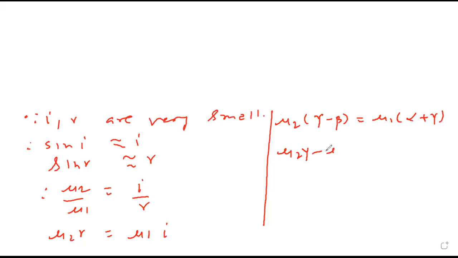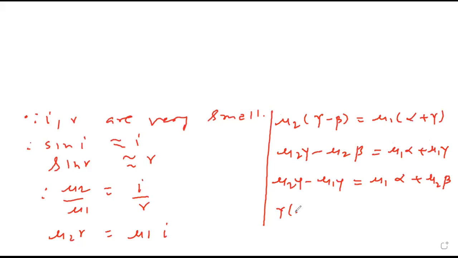So mu2 gamma minus mu2 beta is mu1 alpha plus mu1 gamma. So mu2 gamma minus mu1 gamma is mu1 alpha plus mu2 beta. Therefore, gamma into mu2 minus mu1 equals mu1 alpha plus mu2 beta. Let this be equation 3.